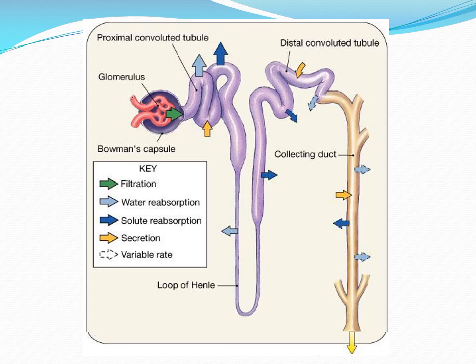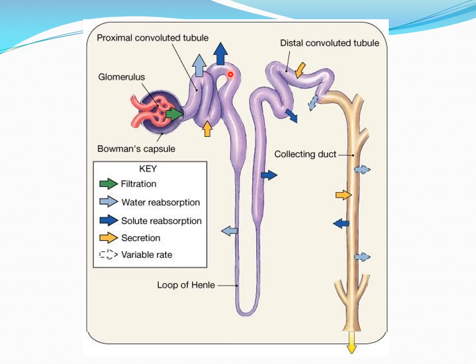This figure shows the basics of filtration, reabsorption, and secretion. Just look at this. The first step in urine formation is filtration through the membrane, which is comparatively non-selective and depends on Starling's forces. But reabsorption and secretion are quite selective.